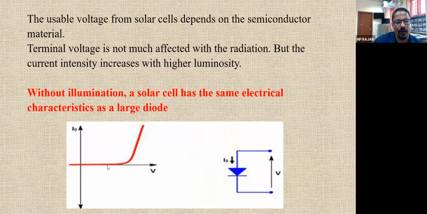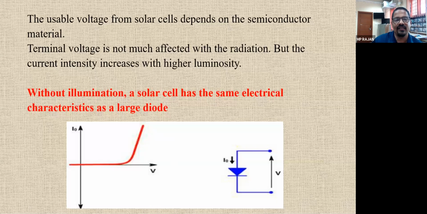And we all know that when you apply the potential, this is the main difference between a diode and a solar cell. In a diode, we bias the diode either the forward way or the reverse way. Assume forward biasing. This graph shows the current flow. Till the barrier potential is crossed, there is no increase in the current, and once it is crossed, the current increases rapidly. This is what happens in the diode in the case of dark.